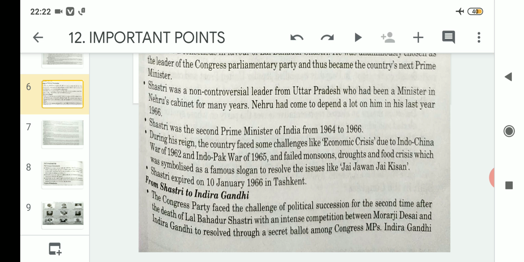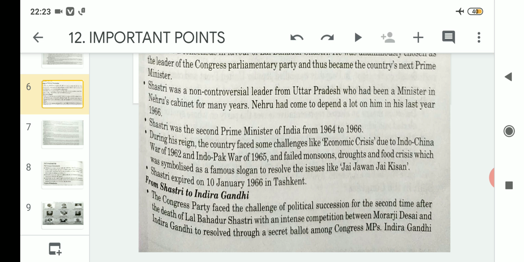So in order to solve this issue, the Congress within themselves started voting through a secret ballot box. Suppose there are 200 to 300 members in the Congress.